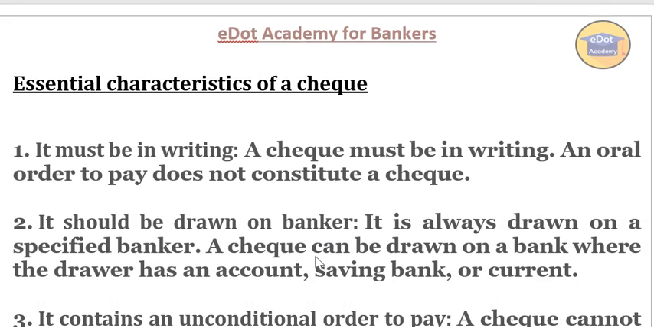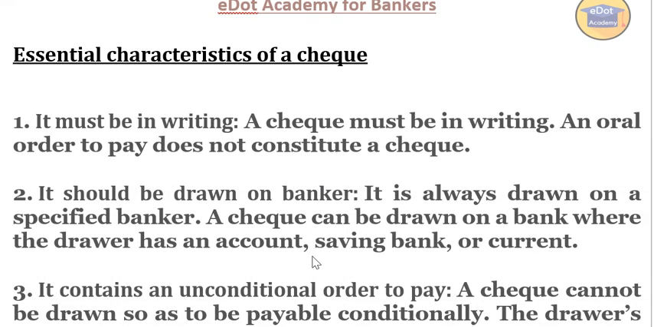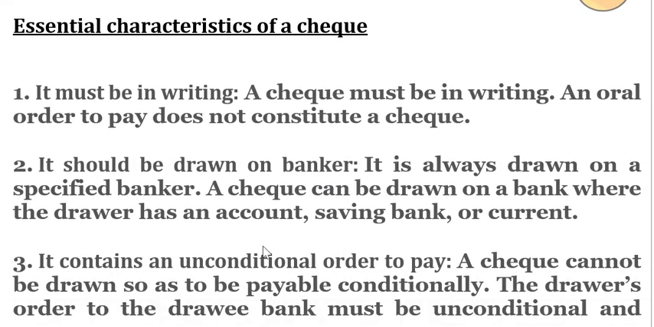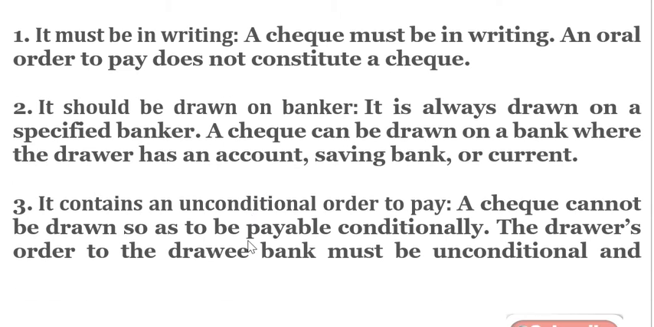Now we'll see what is the check. Okay, so what are the characteristics of a check? It must be in writing. So check must be in writing. An oral order to pay does not constitute a check. You also might have seen, if you have worked in a bank, that a check is always written. Okay, and it must be drawn on a banker. That means it is always drawn on a specified banker, meaning bank.